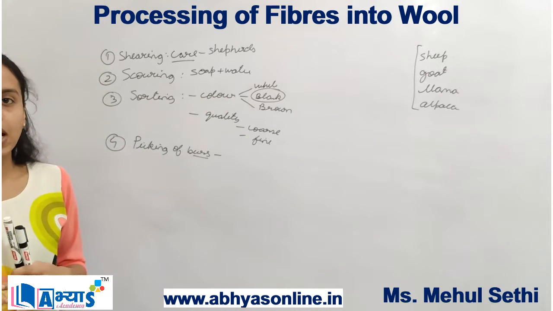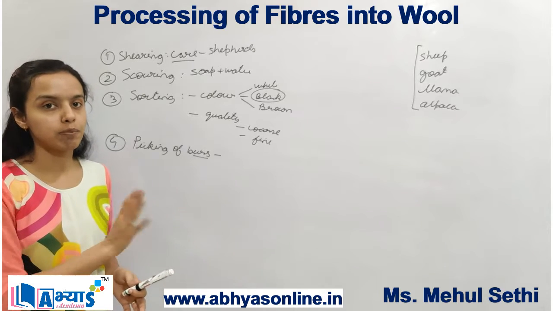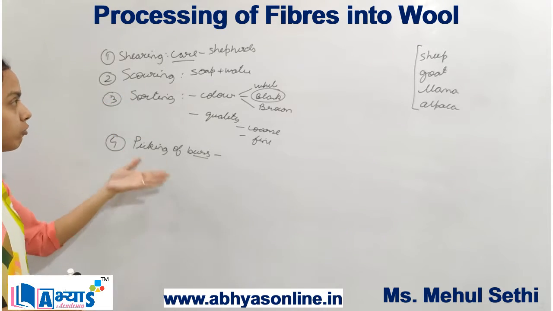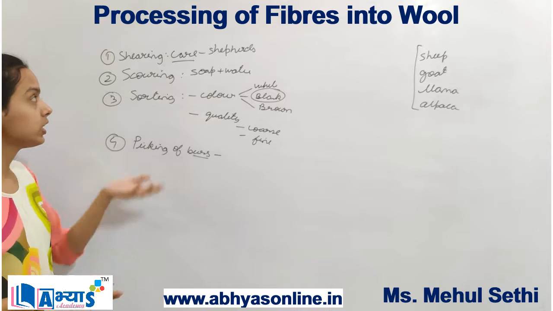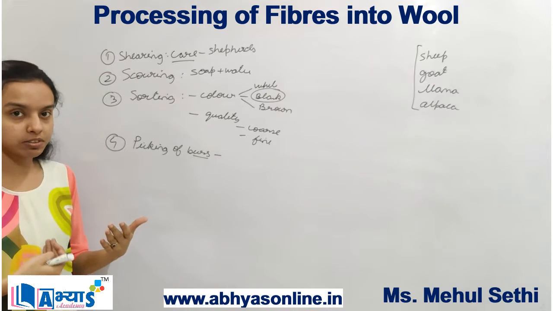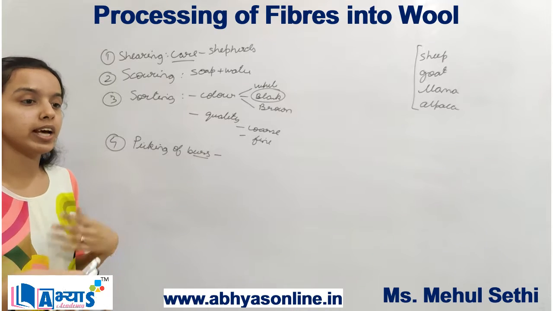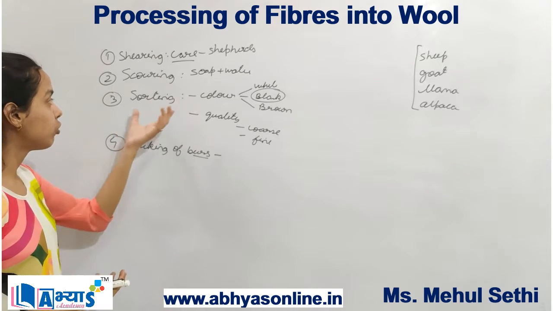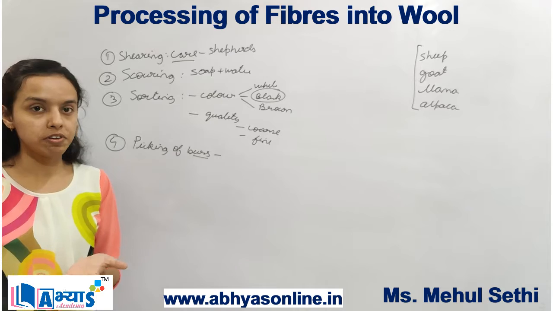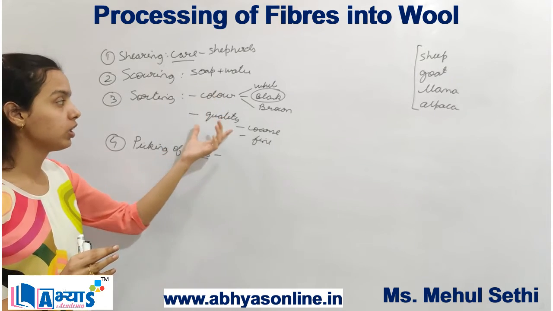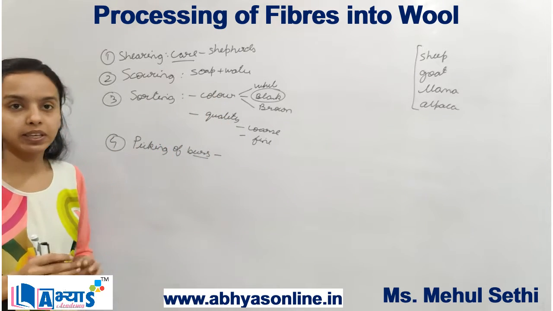It can be done with the help of a machine or with the help of a hand. So these were the four initial processes. First was shearing, removal of the fleece. The other was scouring, cleaning the sheared hair with the help of soap and water. The next was sorting different types of hair on the basis of color or quality. The next was picking of burrs.